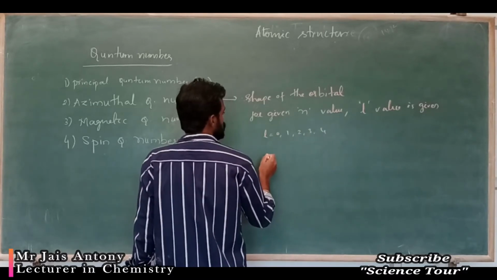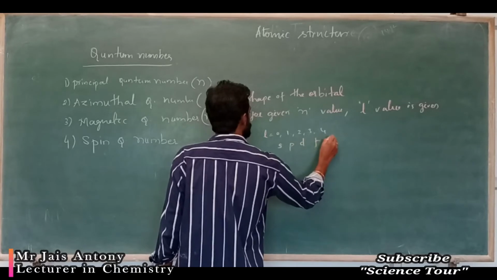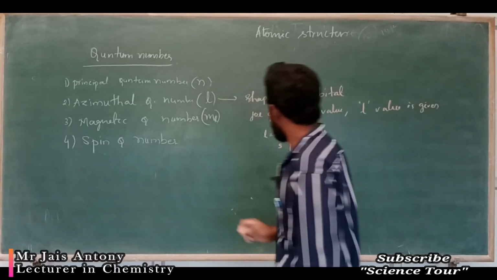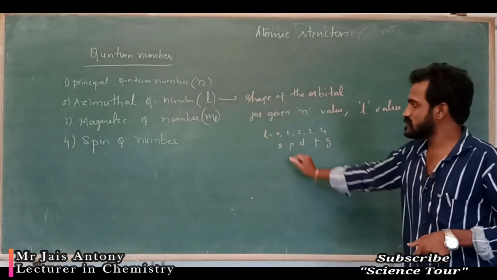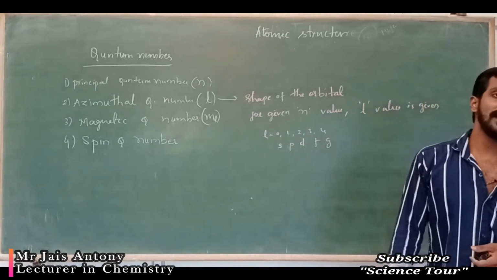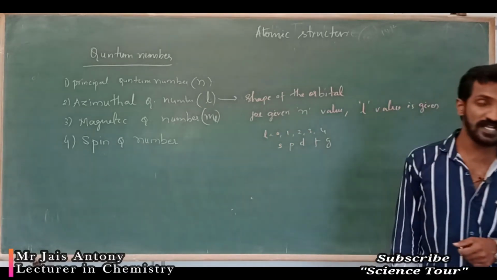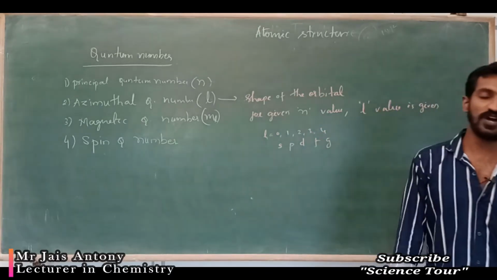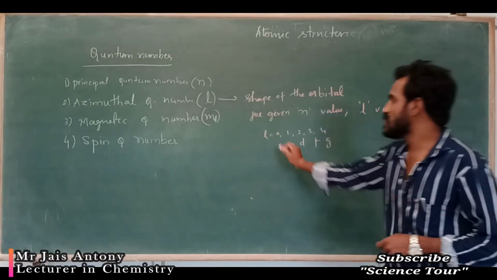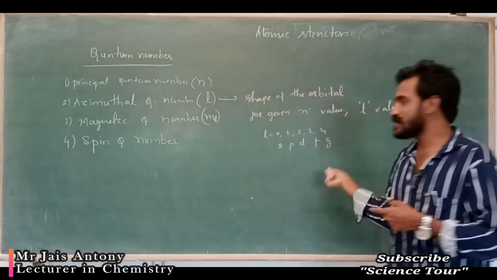That means S, P, D, F, G, like this. My dear students, if L value is equal to 0, which orbital is it? S orbital. If L value is 1, which orbital is it? P orbital. If L value is 3, which orbital is it? F orbital. If L value is 4, which orbital is it? G, H, like that. Understood?